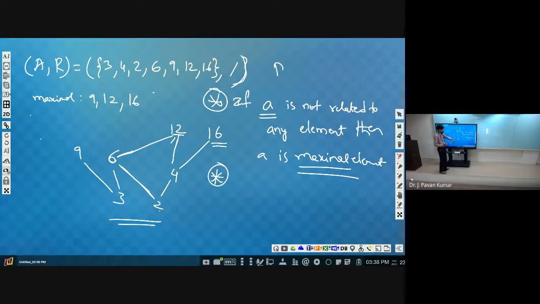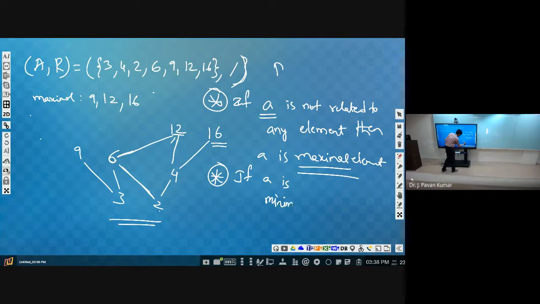Next, similar to that, on the other hand, suppose A is related, in reverse, how can we say, like you consider 2. From 2 we have 2 to 4, there is a relation, but to 2 we don't have any relation. That kind of element we call a minimal element.